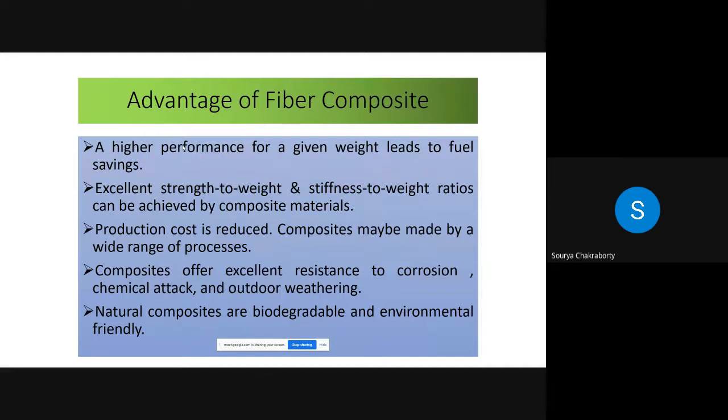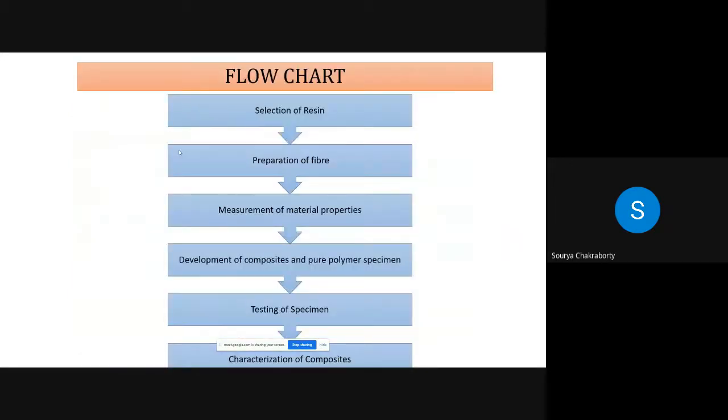Advantages of fiber composite material: we can achieve high performance for a given weight, leading to fuel savings. As the composite material is lightweight, we can save fuel by using it. Excellent strength to weight ratio and stiffness to weight ratio can be achieved by composite material. Also, production cost is very low, as we can use various methods to produce composite material, for example hand layup method. These are the flow chart of the study.